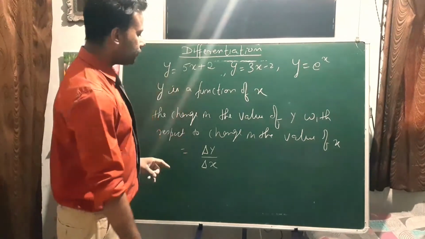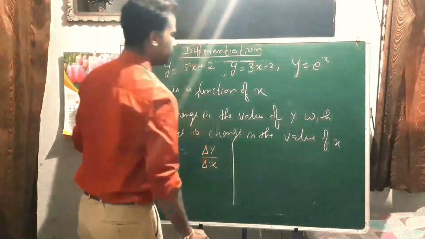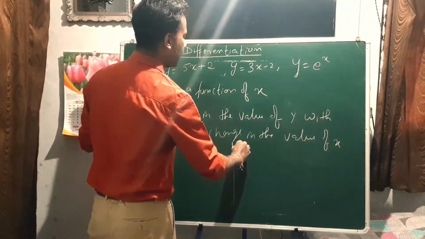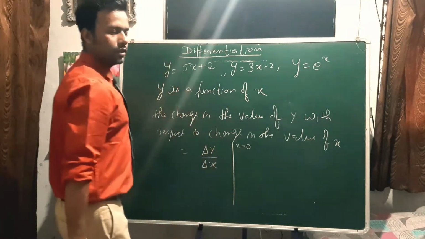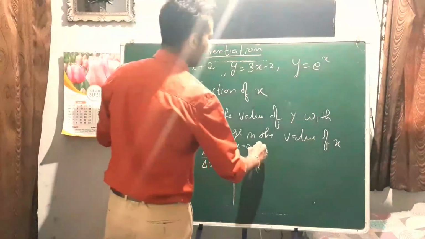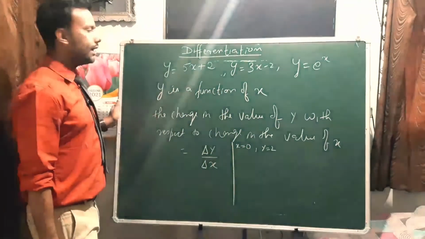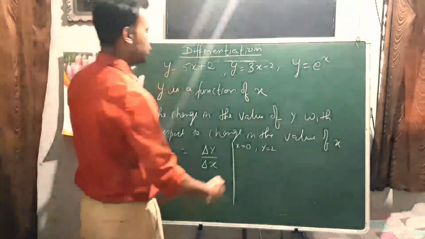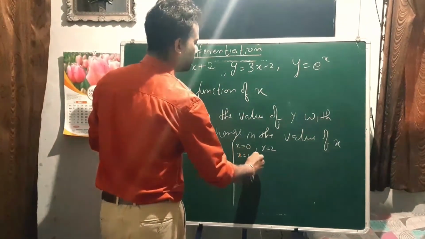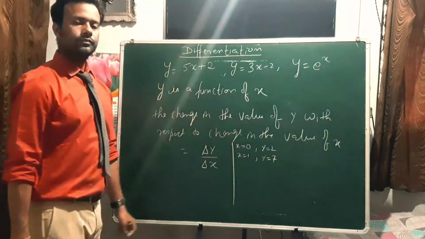For example, let's take equation number 1. First case, let's put x equals 0. When x equals 0, what will y be? y will be 2. And let's say when x equals 1, y is equal to what? 7.